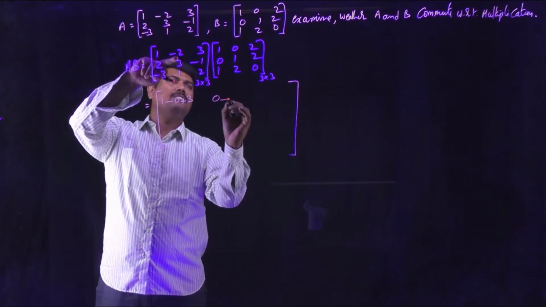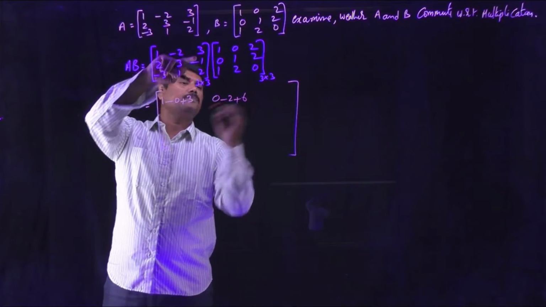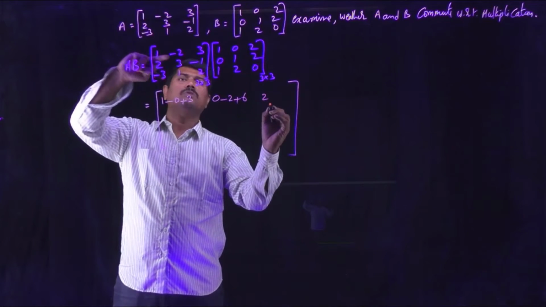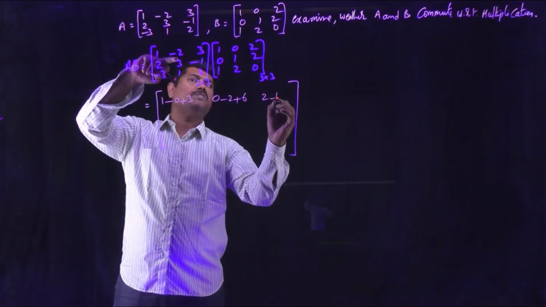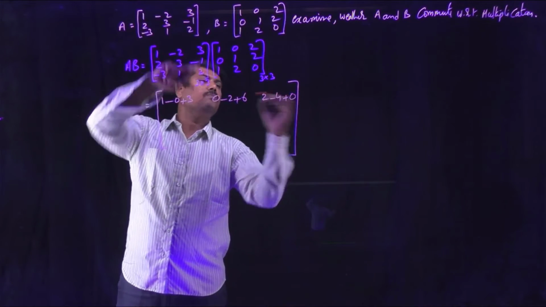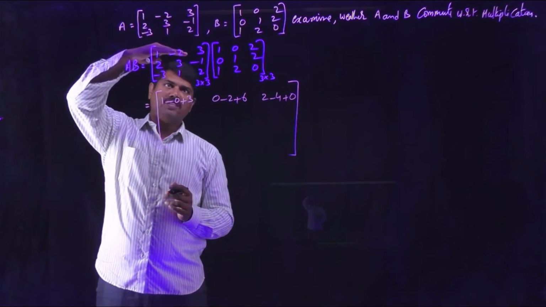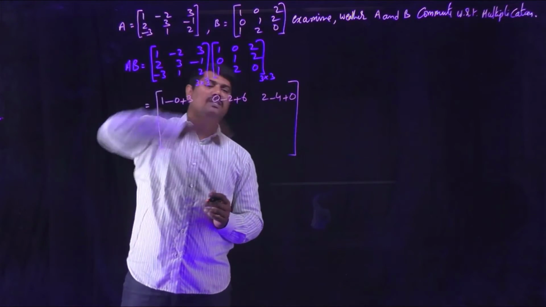Minus 2 into 1 is minus 2. 3 into 2 is 6. First row with the third column, 1 into 2 is 2. Minus 2 into 2 is minus 4. 3 into 0 is 0. So we complete multiplication from the first row with all the columns of the second matrix.